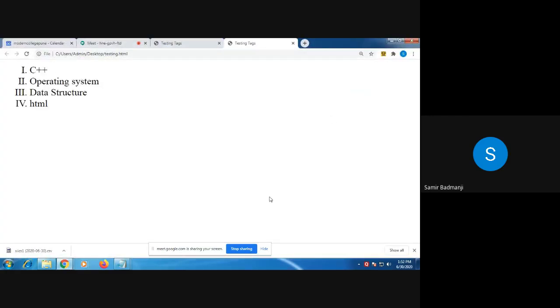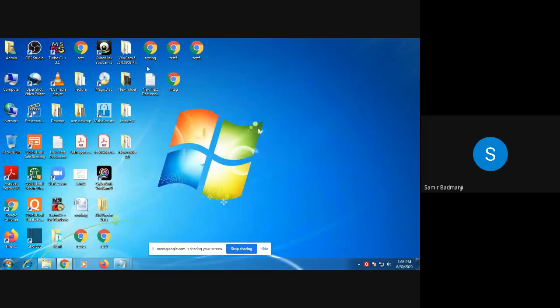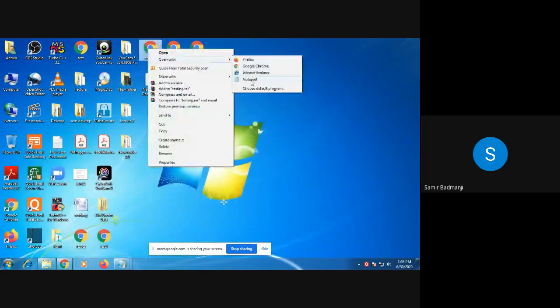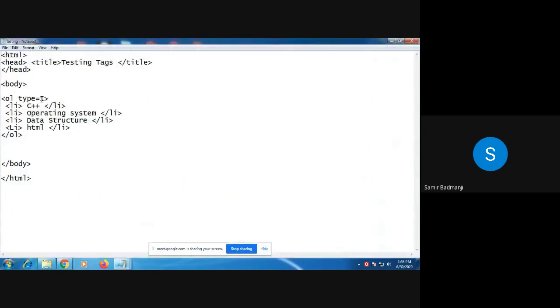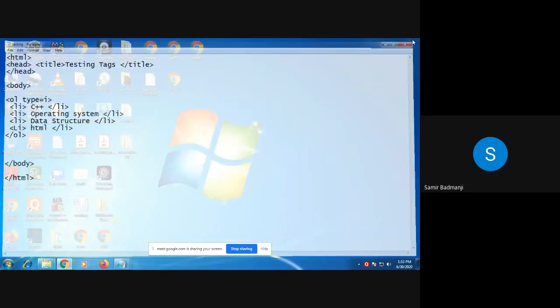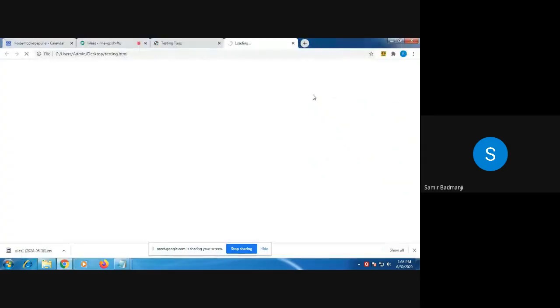Can you see the output? Yes. See in Roman letters 1, 2, 3, 4. Similarly, if you write small i, it will be in small Roman letters. Save. Double click on this. See in small letters. All of you can see this. So this was the type attribute.